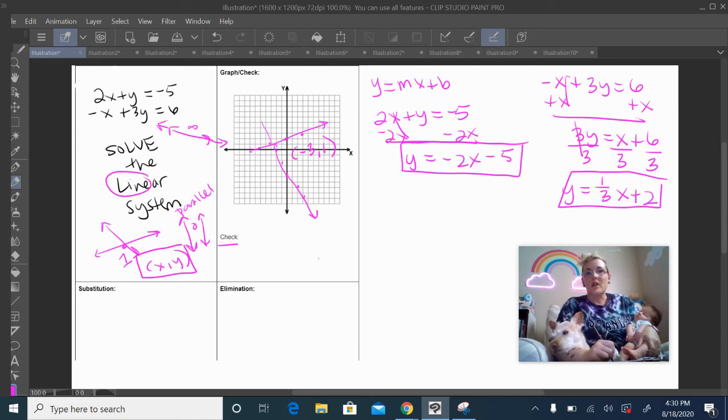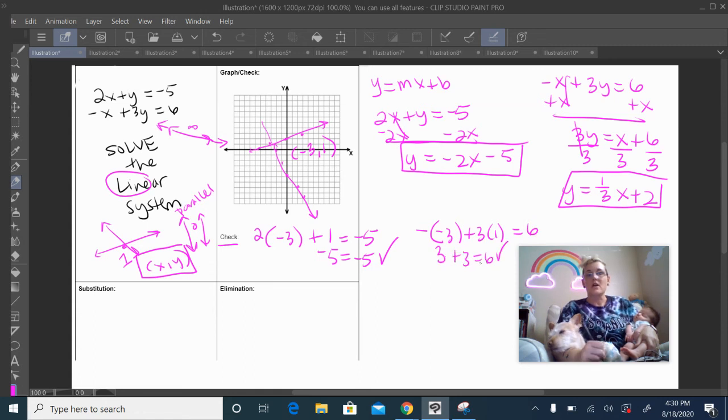To check it, I'm going to put it into both equations and see if it works. So 2 times -3 plus 1, plugging into the first equation, equals -5. Is that true? Yeah, -5 equals -5. So it works for the first equation, but I have to make sure it also works for the second equation. So negative x, so -(-3) plus 3 times 1 equals 6. Does that work? 3 plus 3 equals 6? Yeah, so that seems like it works.